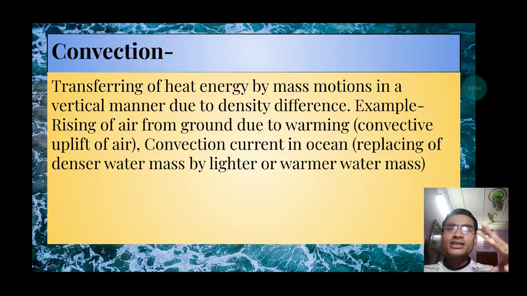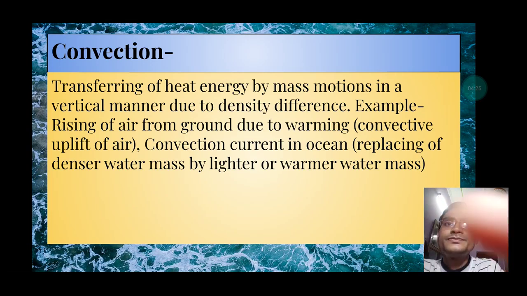Then we have convection. Convection is simply the transfer of heat by mass motion in a vertical manner. Convection usually occurs in a vertical manner, and it occurs due to difference in density of two regions. Example, rising of air from the ground due to warming. When air gets warmed at the ground, it rises in the atmosphere, and this happens due to the phenomenon of convection. We also call it convective uplift of air. The same happens in the ocean also. Then we call it convection current in the ocean, which leads to replacing of denser water mass by lighter or warmer water mass in the ocean.